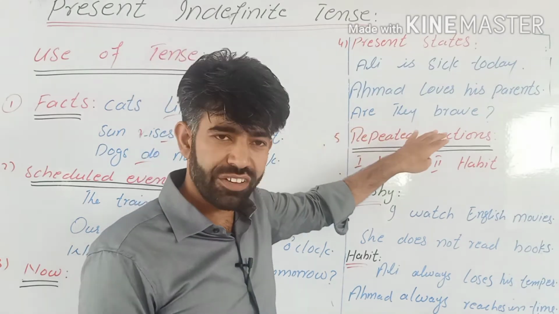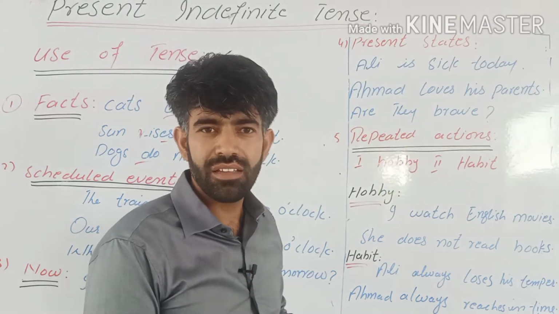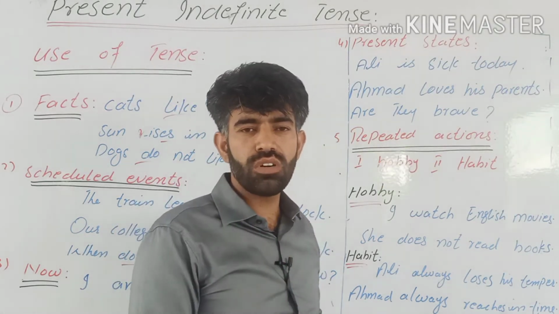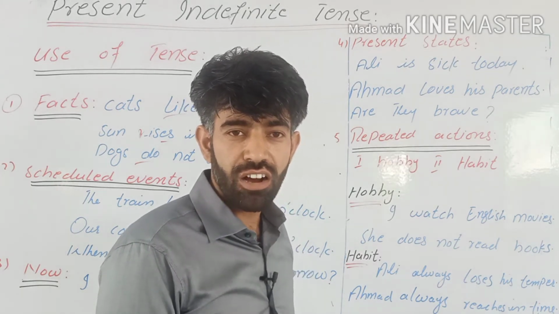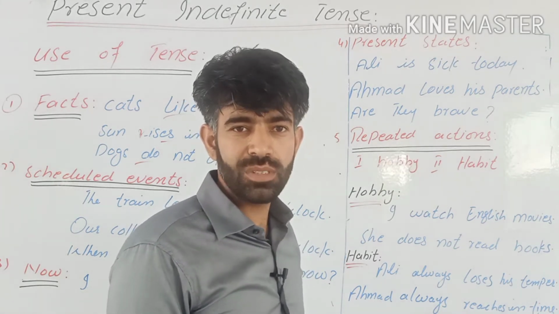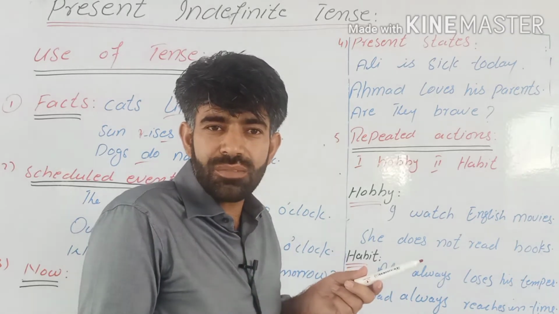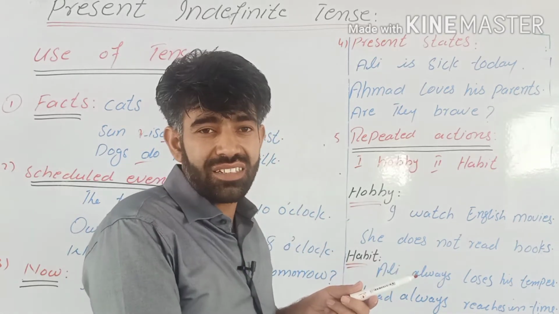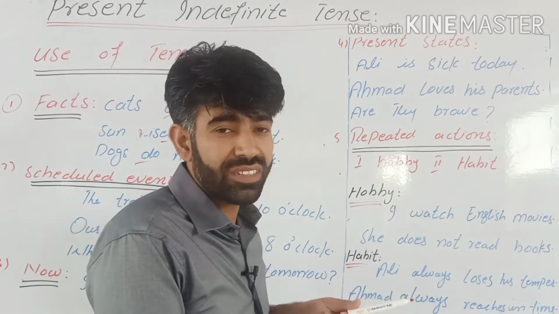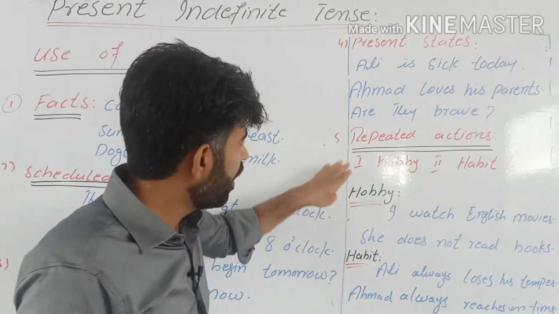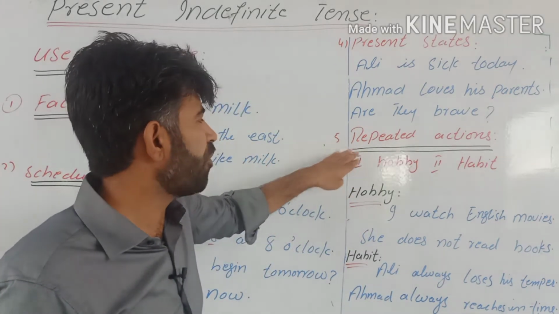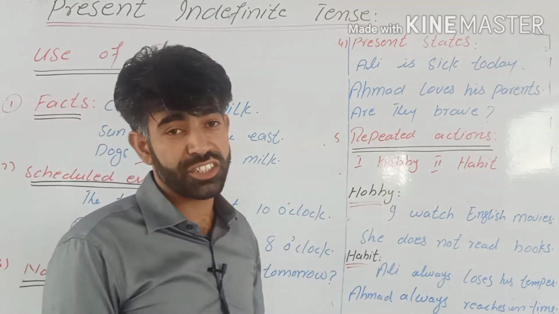So are they brave? I'm asking someone. Or you are asking someone, are they brave? Are they likable? Are they lovable? Like, what are these questions about? About someone's state. How are they? What is their condition? And in the same way, the fifth use of present indefinite tense is repeated actions.